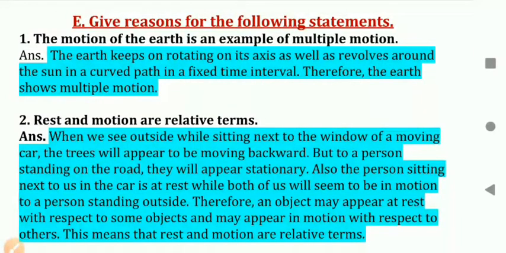Also, the person sitting next to us in the car is at rest, while both of us will seem to be in motion to a person standing outside. Therefore, an object may appear at rest with respect to some object and may appear in motion with respect to others. This means that rest and motion are relative terms. Okay, so please write down the answer in the same way.